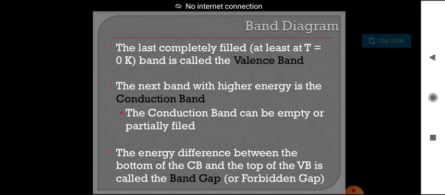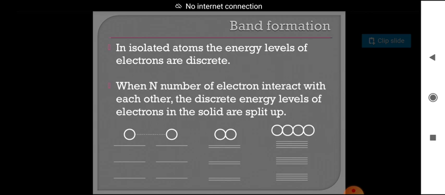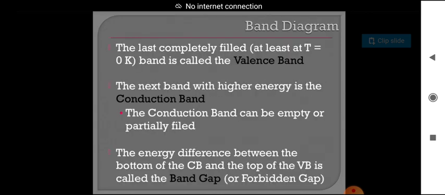The electrons which revolve near to the nucleus are called valence electrons, and the band which is formed with valence electrons is called the valence band.